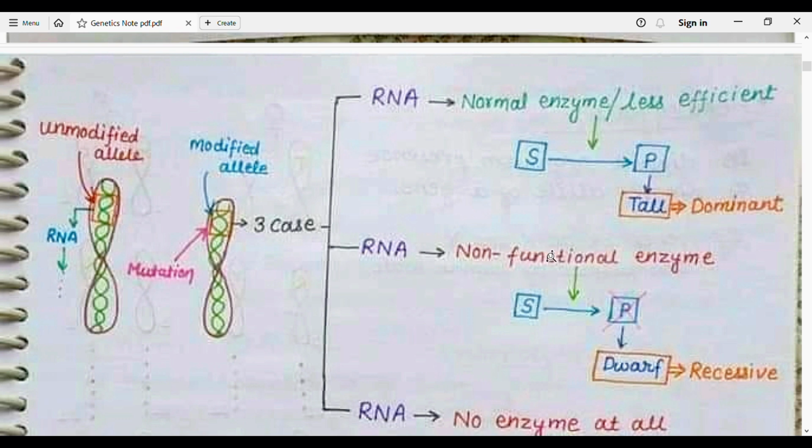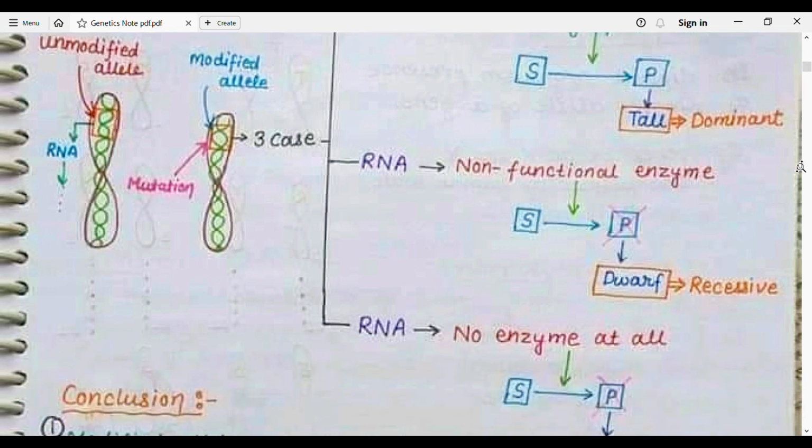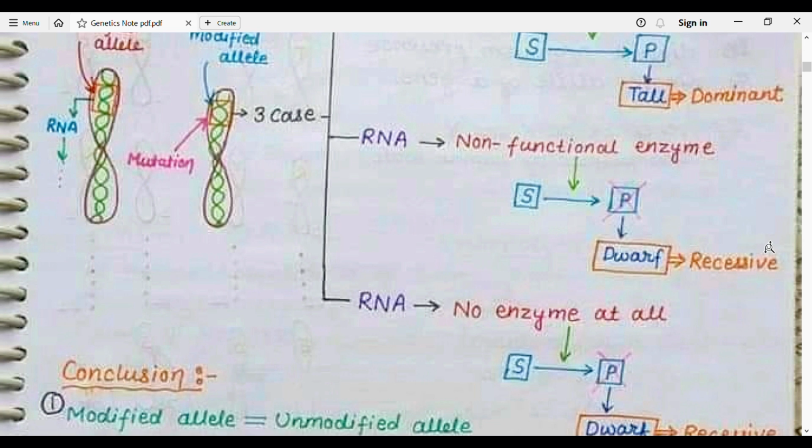So a non-functional enzyme does not react or combine with the substrate. It does not produce the products. So the character which is produced is known as recessive, and this is known as the unmodified form. Sorry, the modified form is produced. As I have told, the modified form of alleles is produced by the process of evolution, which is known as mutation.